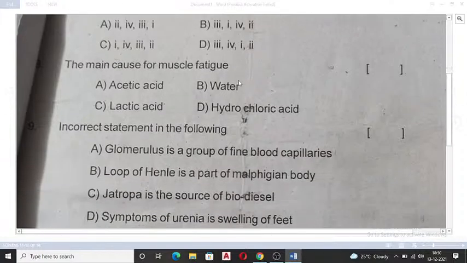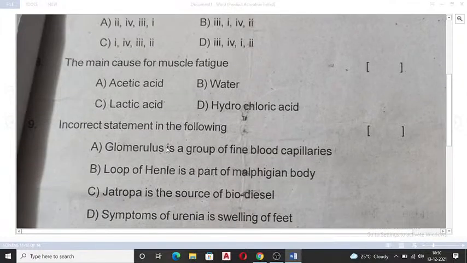So I was just teaching you about this lactic acid one. During that period, what happens? The lactic acid gets accumulated in that portion where you will not be undergoing aerobic respiration. Some cells of your body in the lower portion, as oxygen is low, become oxygen deprived. Due to that, lactic acid will be produced, which causes muscle cramps or muscle fatigue.